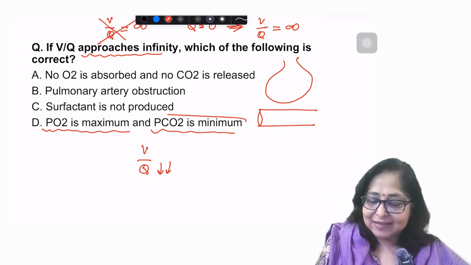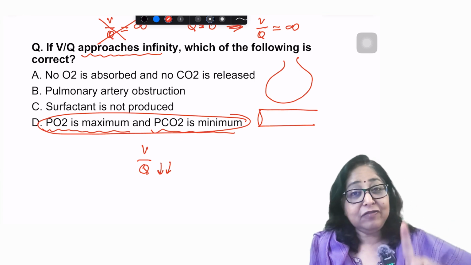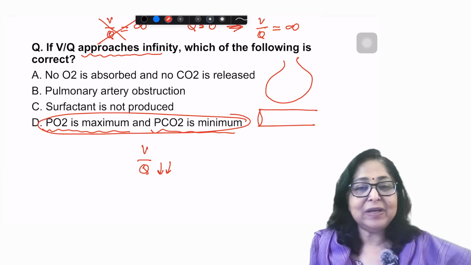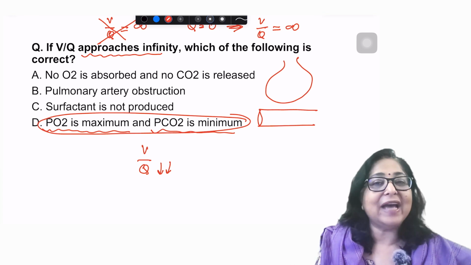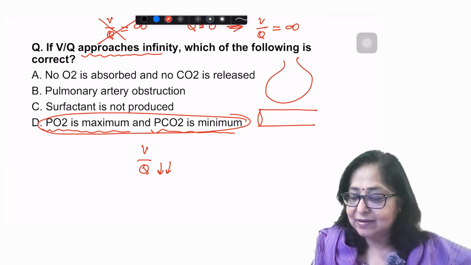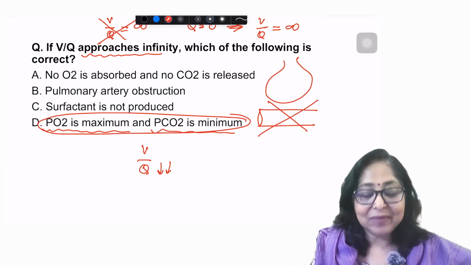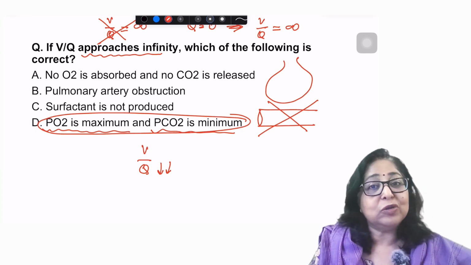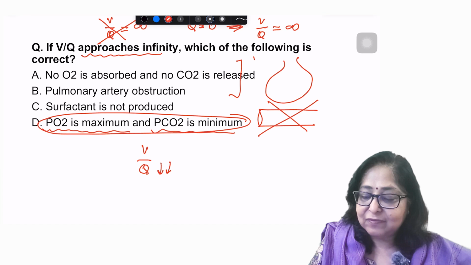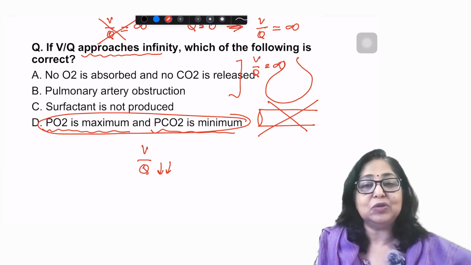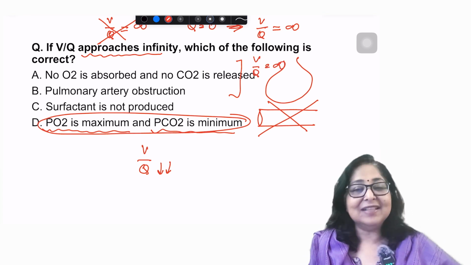So this is my answer, right? If the VQ ratio is equal to infinity, then no O2 is absorbed and no CO2 is released. That means there is no blood flow, right? Then even the second option would have been correct. Pulmonary artery obstruction. These are both going to be seen when the VQ ratio is equal to infinity. So the answer here is D.